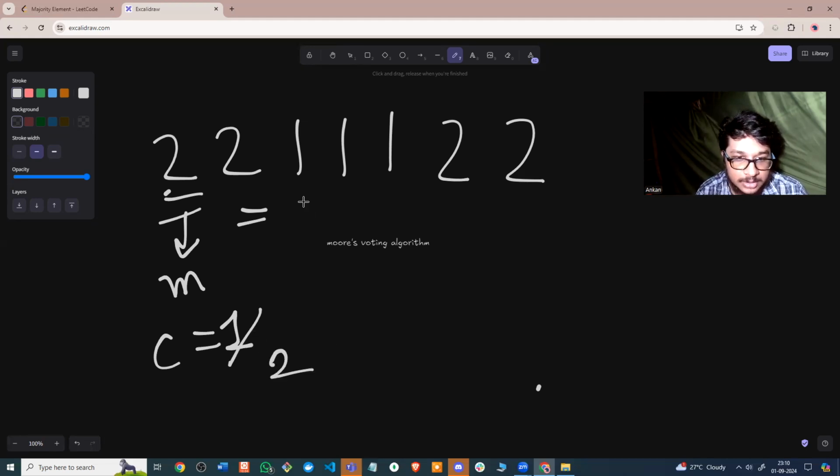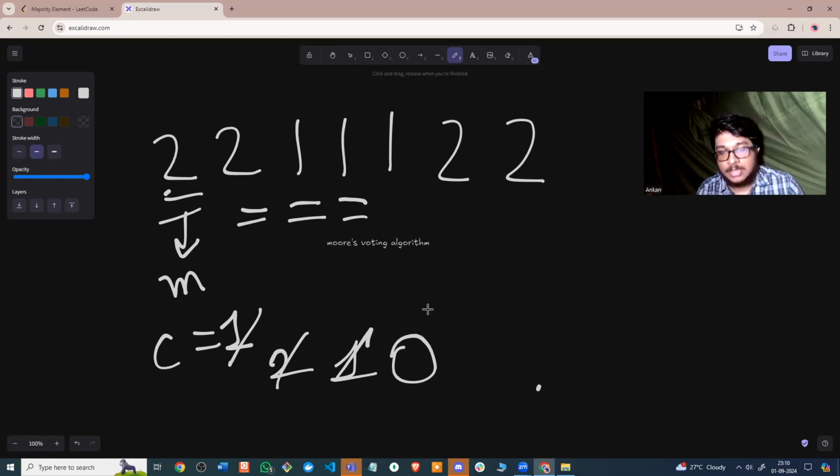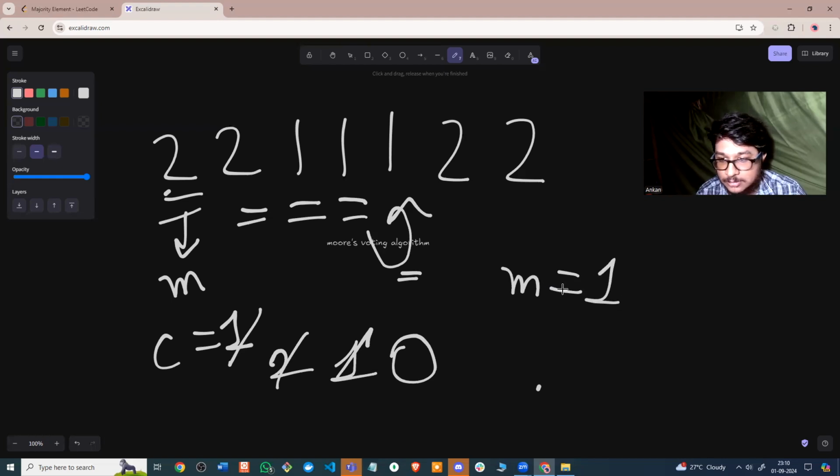Then we move here. Is 1 equal to 2? No, so count has to be decreased. Is this 1 equal to 2? No, count has to be decreased again. Now the count becomes 0. So now I consider the next element, which is 1, as our majority element. So the majority element now is 1.